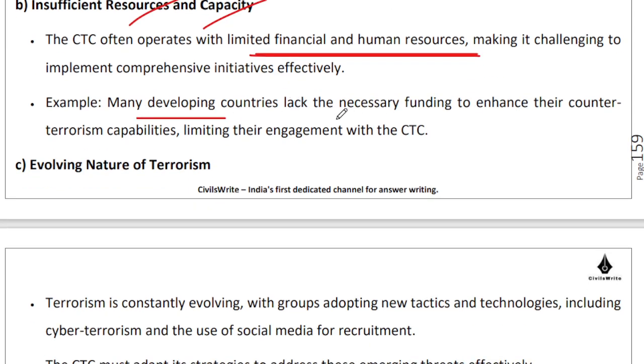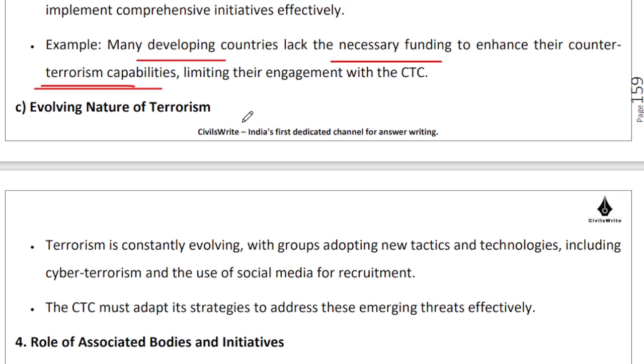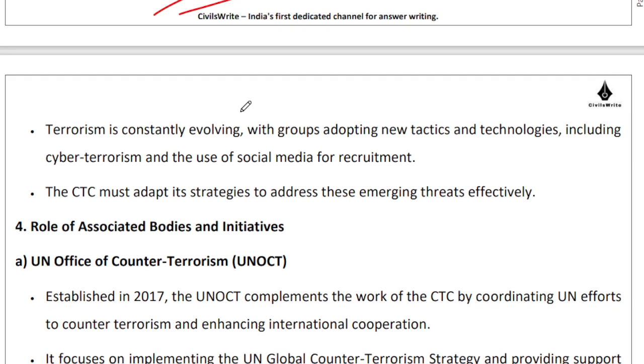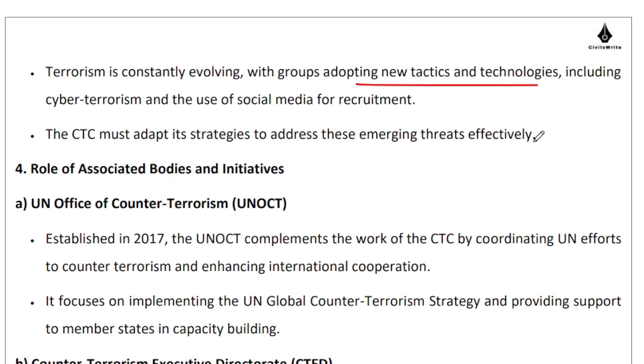Developing countries, they do not have the necessary funding, they do not have the necessary resources available to put into place an effective counter-terrorism capabilities. As a result of which, those regions are infested with those problems. Terrorism itself is evolving. It is becoming digital. It is becoming cyber, right? So new tactics, new technologies are there, and these institutions by default are lagging behind, right?